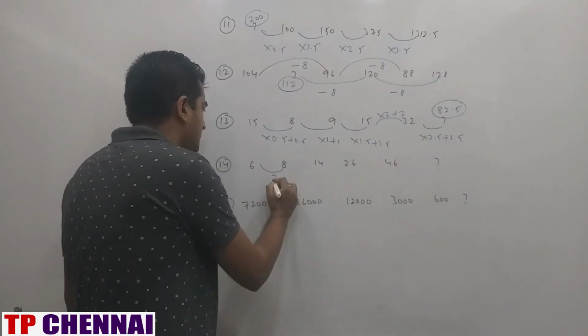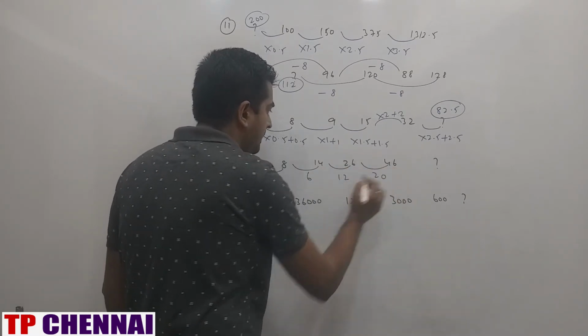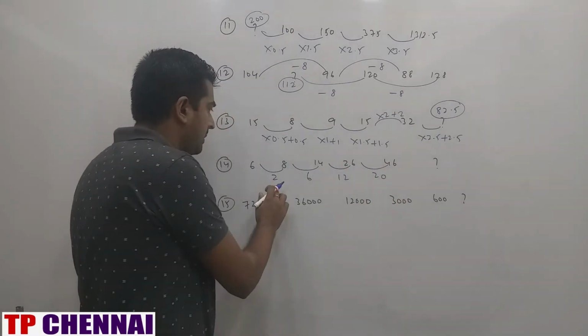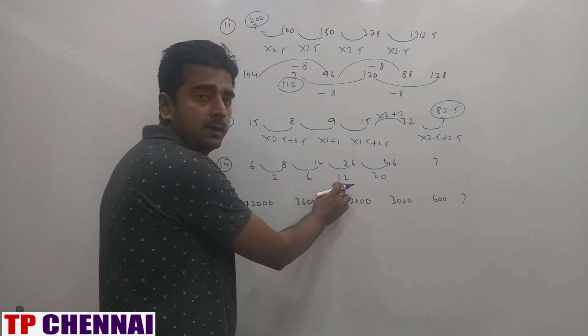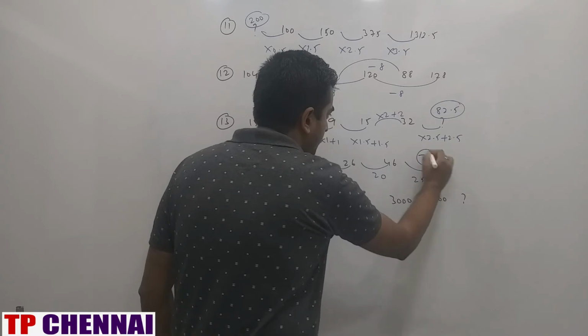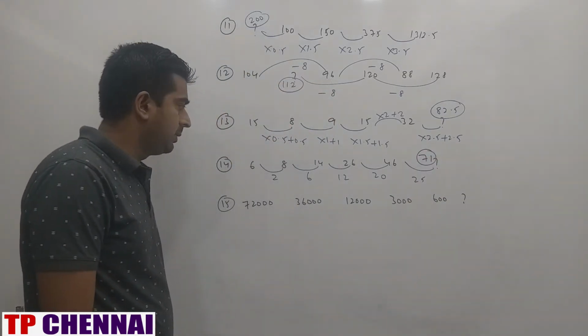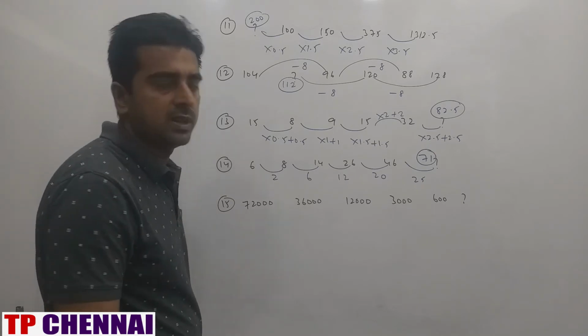Here gap is how much? 2. Here gap is how much? 6. Here gap is how much? 12. Here gap is how much? 20. 1 square plus 1, 2 square plus 2, 3 square plus 3, 4 square plus 4, 5 square plus 5. What is the answer? 71. Next one. 72,000, 36,000, 12,000, 3,600, question mark.